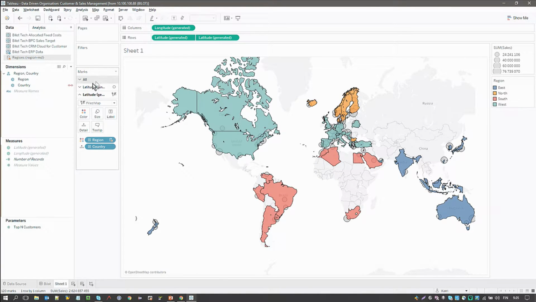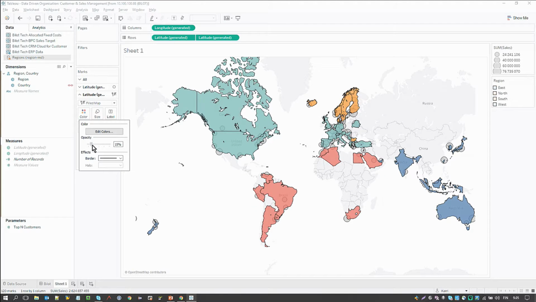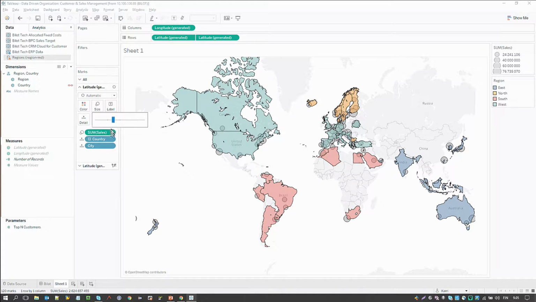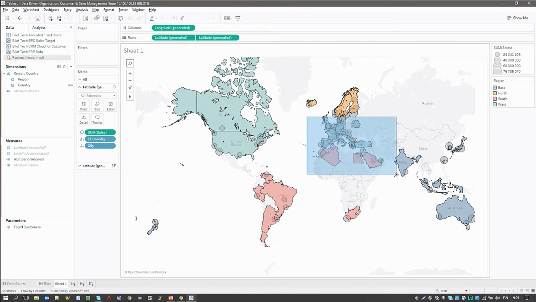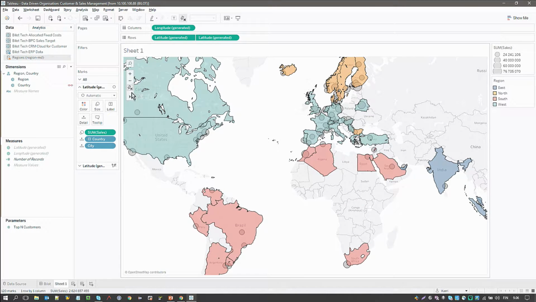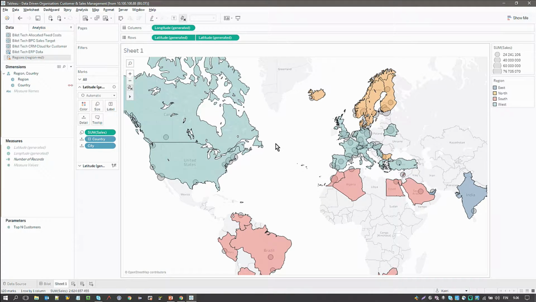There. So now, just to make this a little more legible, we can see where our different sales are happening around the world. Here on the higher level, it's not as visible, but when we drill down, for example, to Europe, then we can see where all the different sales are happening in different countries, and then see with the colors how these different countries are linked in our regions.